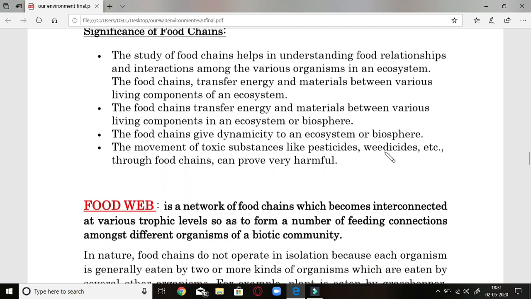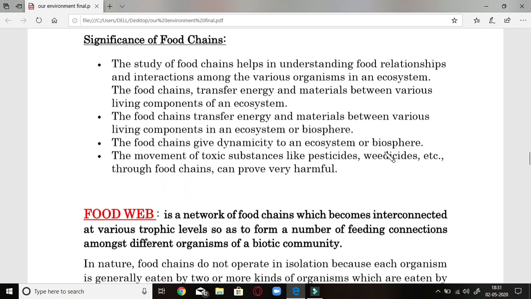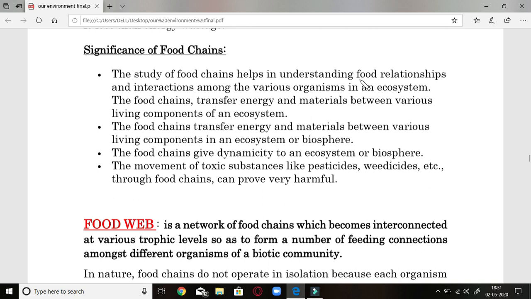Next is the significance of the food chain. The study of the food chain helps in understanding food relationships and interactions among the various organisms in an ecosystem. The food chains transfer energy and material between various living components in an ecosystem or biosphere. Dynamicity is maintained by it, and the movement of toxic materials like pesticides and weedicides is also seen through the food chain.